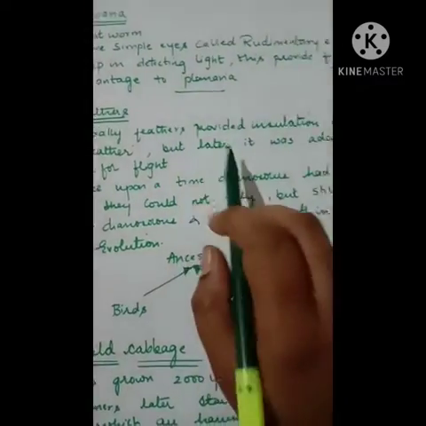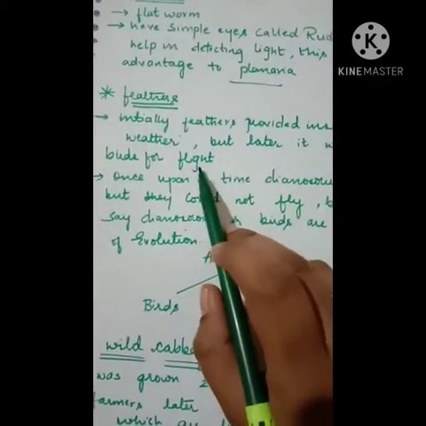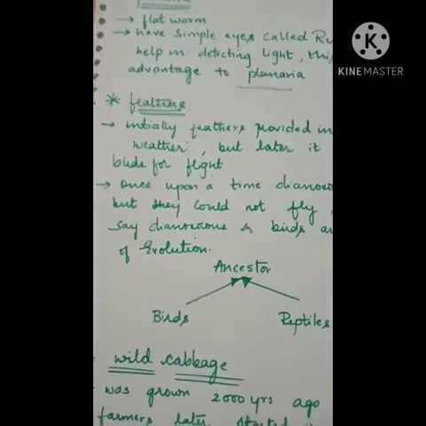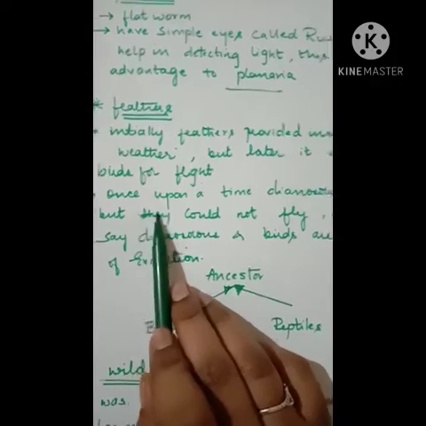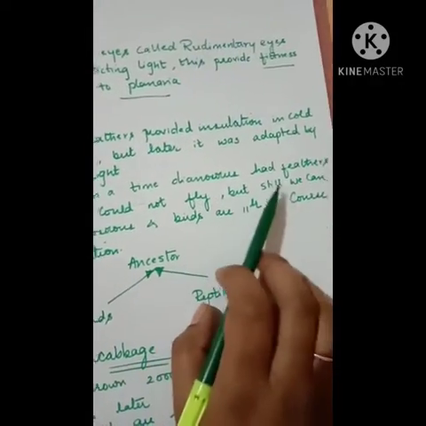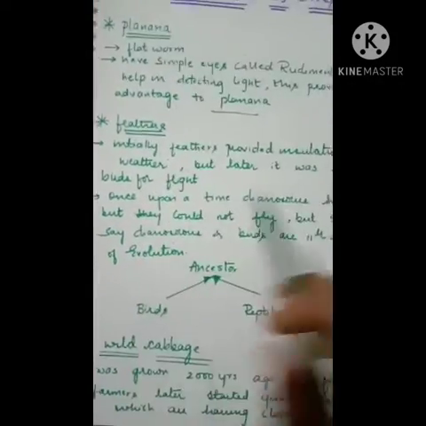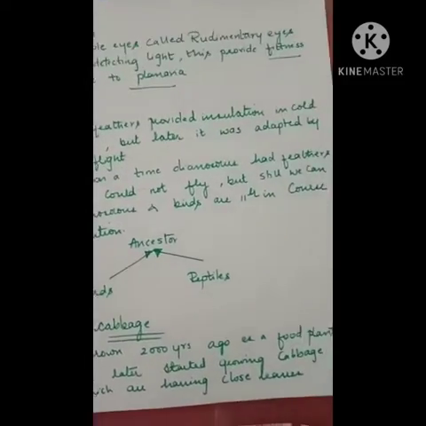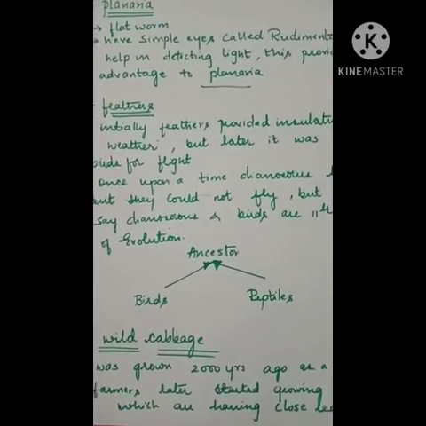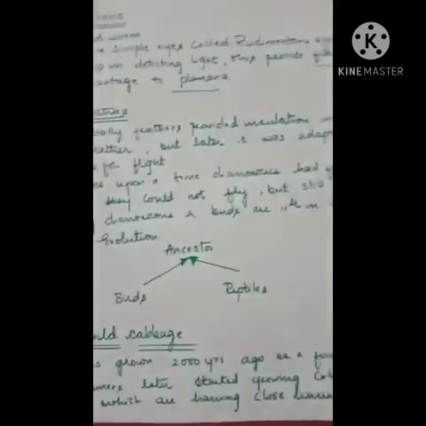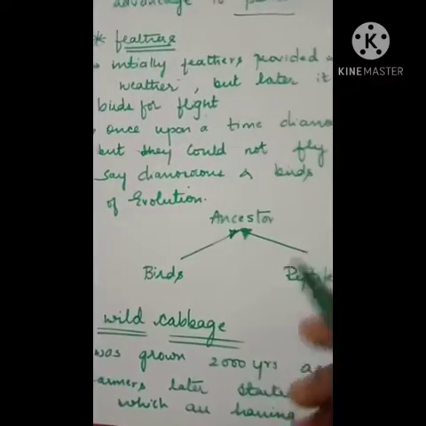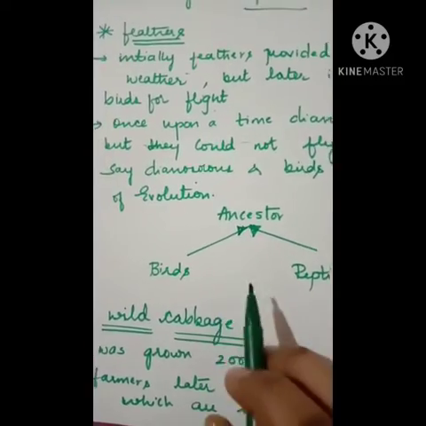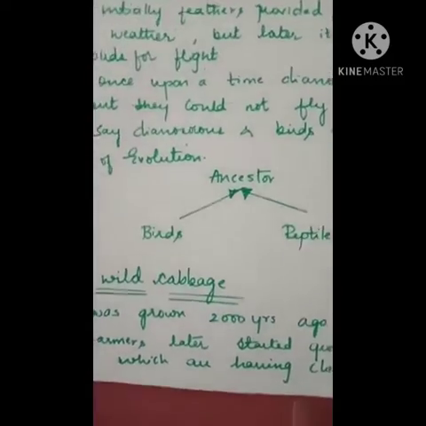But later they were adapted by the birds for flying. So this is also one sort of evolution. Once upon a time even dinosaurs had feathers. They couldn't fly, but still we can say that dinosaurs and birds are similar in the course of evolution. That means we say birds and reptiles are from a common ancestor.